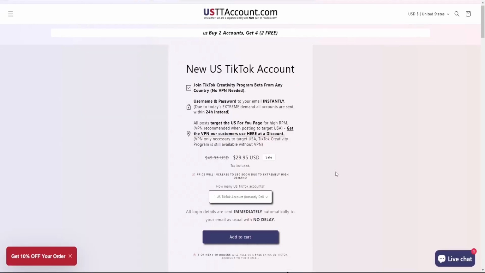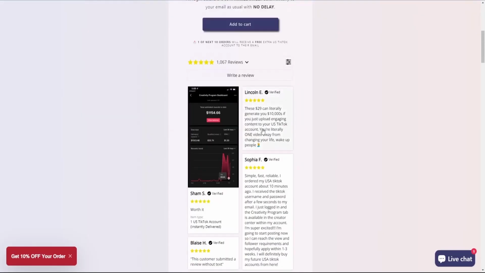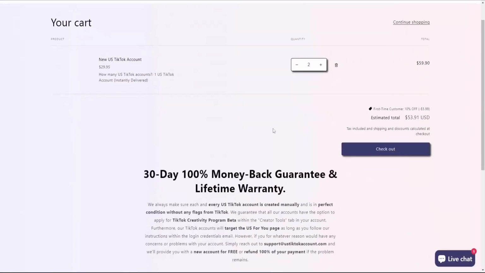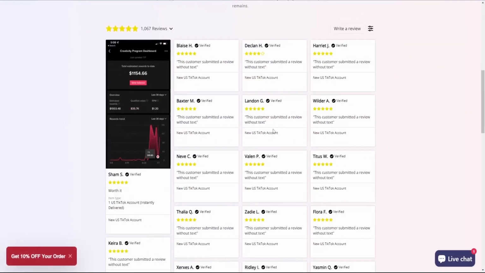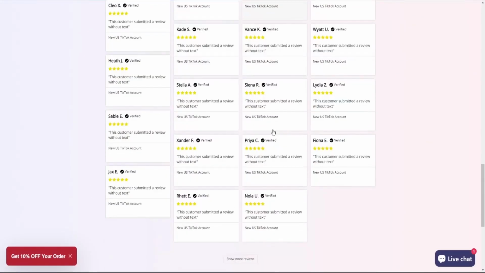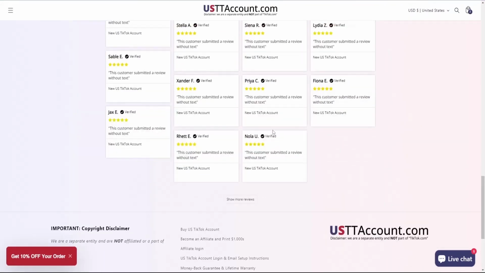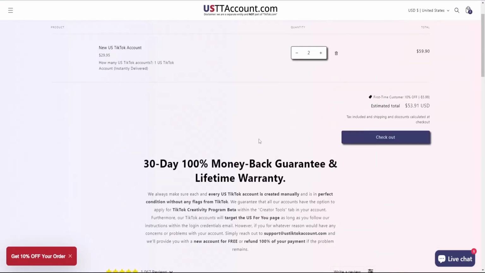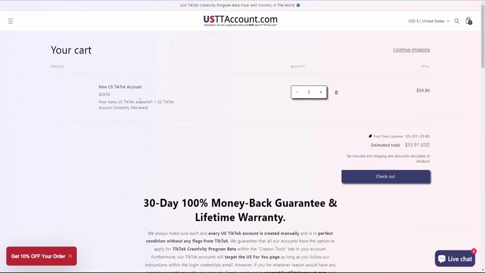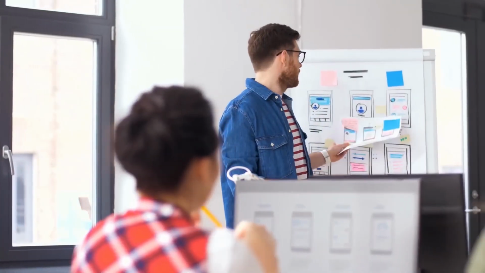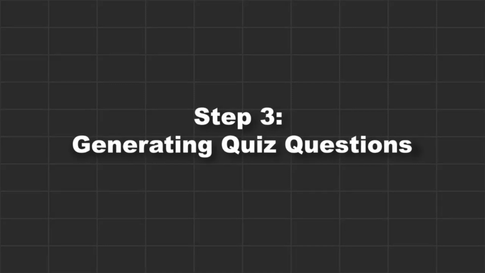You can use websites like the US TikTok account generator to create your U.S.-based TikTok account, and from there you'll have access to all the same features and opportunities as someone in the US. This is an excellent way to level the playing field and allow everyone to participate in the TikTok Creativity Program, regardless of their location. If you're eager to start monetizing your TikTok videos, this could be the solution you've been searching for.